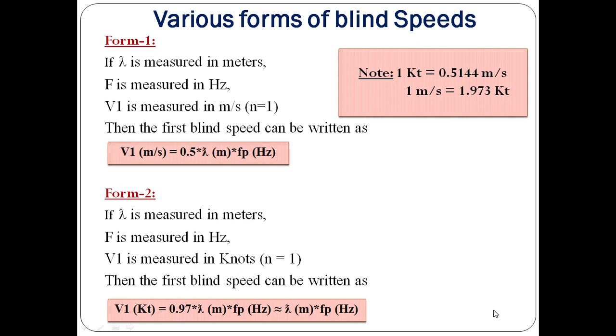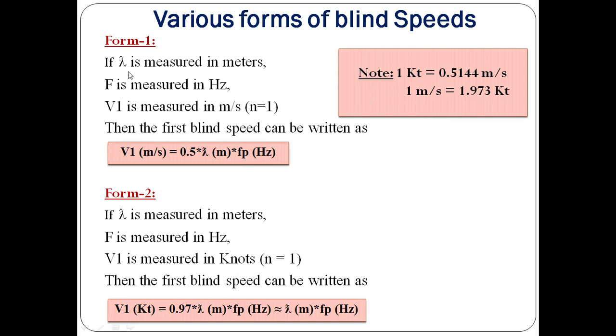Various forms of blind speeds. How do we interpret the blind speed equations? We have already derived V1 equals lambda into Fp divided by 2, that is equal to 0.5 into lambda into Fp.